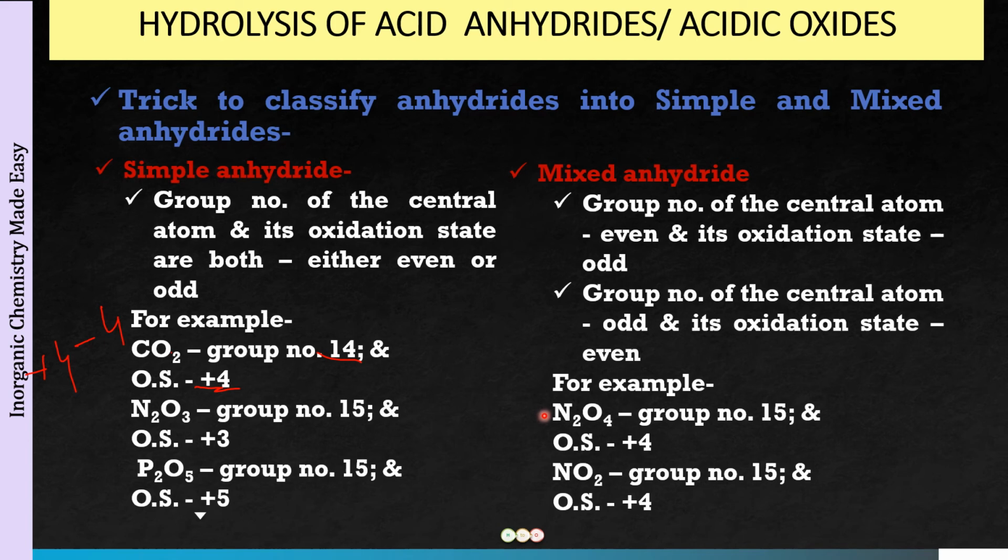For example, N2O4. Nitrogen is a group 15 member. Oxidation state in N2O4, nitrogen will be 4. So group number is odd, oxidation state is even. So it is going to be a mixed anhydride. Similarly, NO2, group number 15, oxidation state 4, odd, even. This is a mixed anhydride. Okay. So once you have identified the anhydrides to be simple and mixed, finding the oxo acid is going to be the next trick.